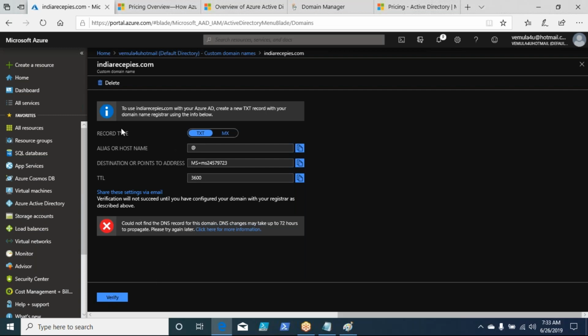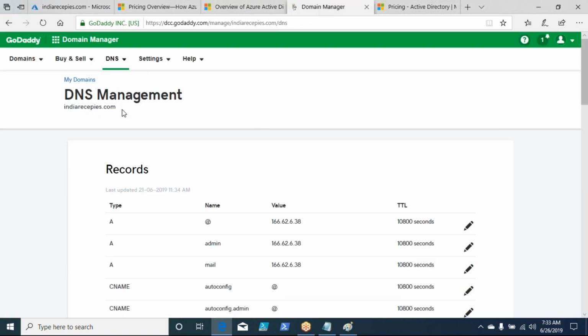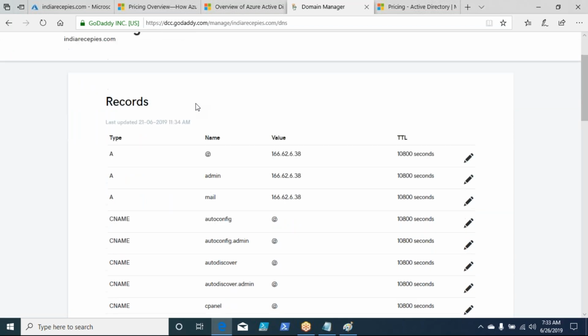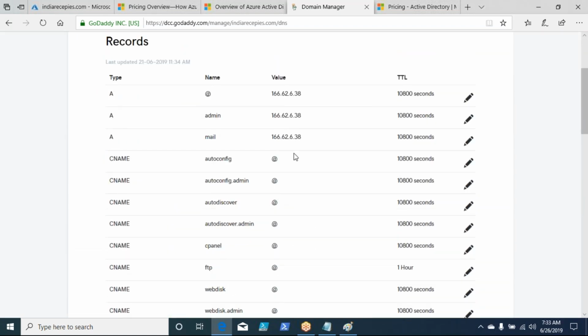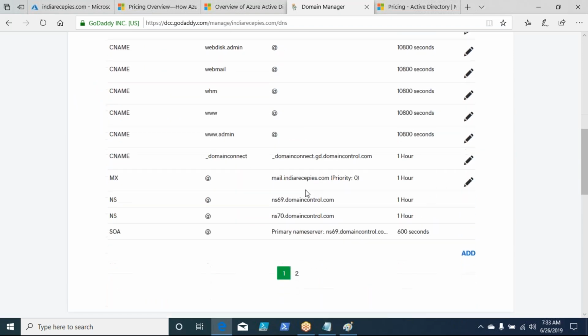Now, to add these records, I need to go to my domain that I purchased and then go to the DNS management, right? These options may vary from service provider to service provider. Because I am using GoDaddy, these are the options. If you are using Google or some other DNS provider, then the options are a little different, but you still have the option of adding these things. Okay. Now here you see all the existing records that you get by default, they are already there, right?